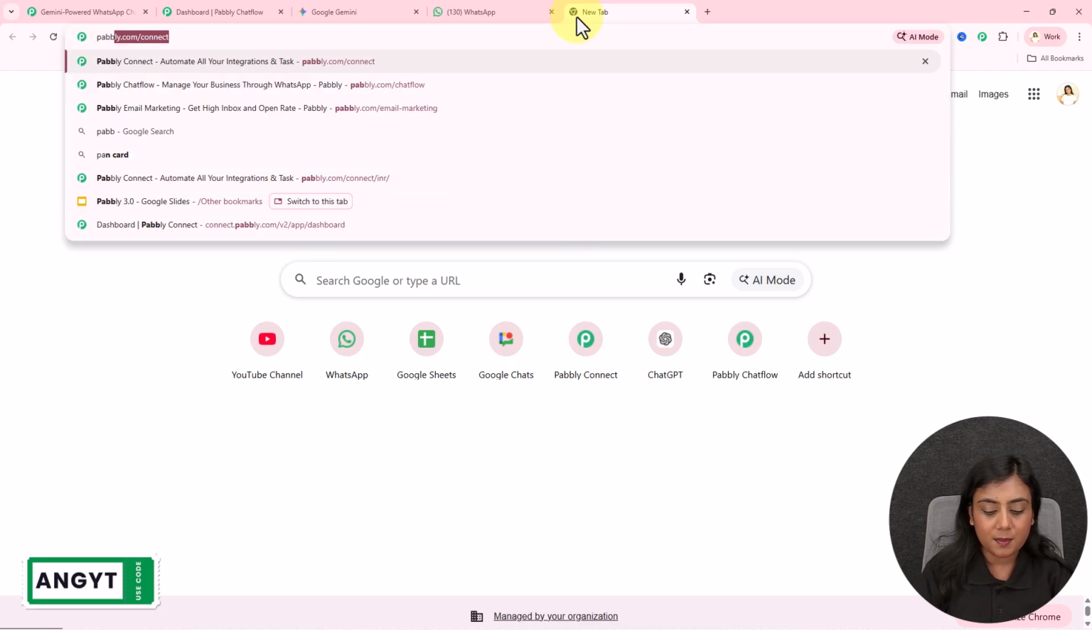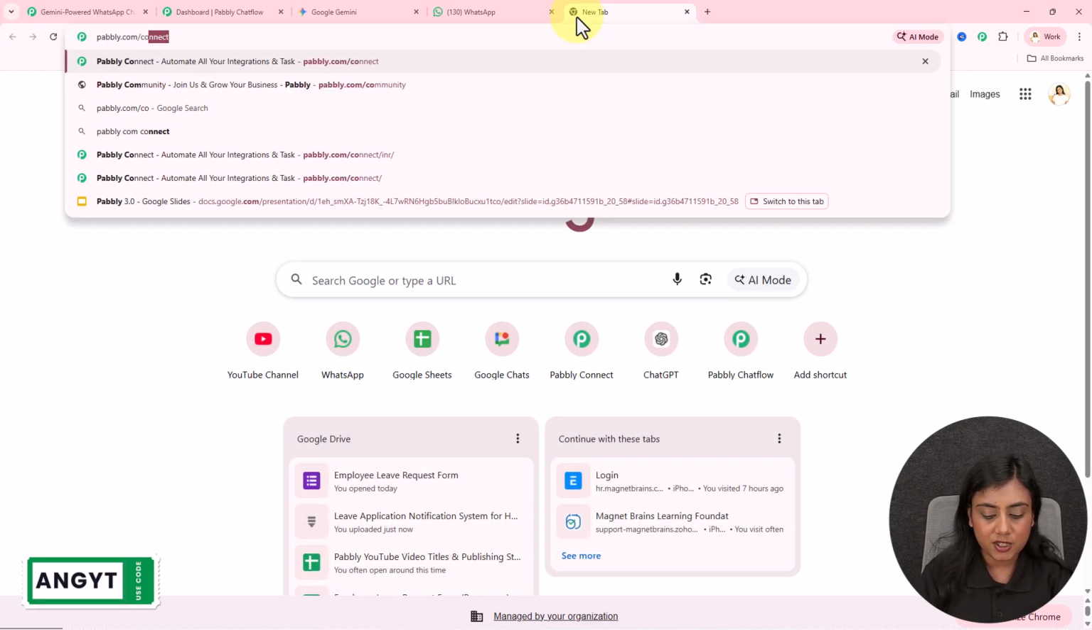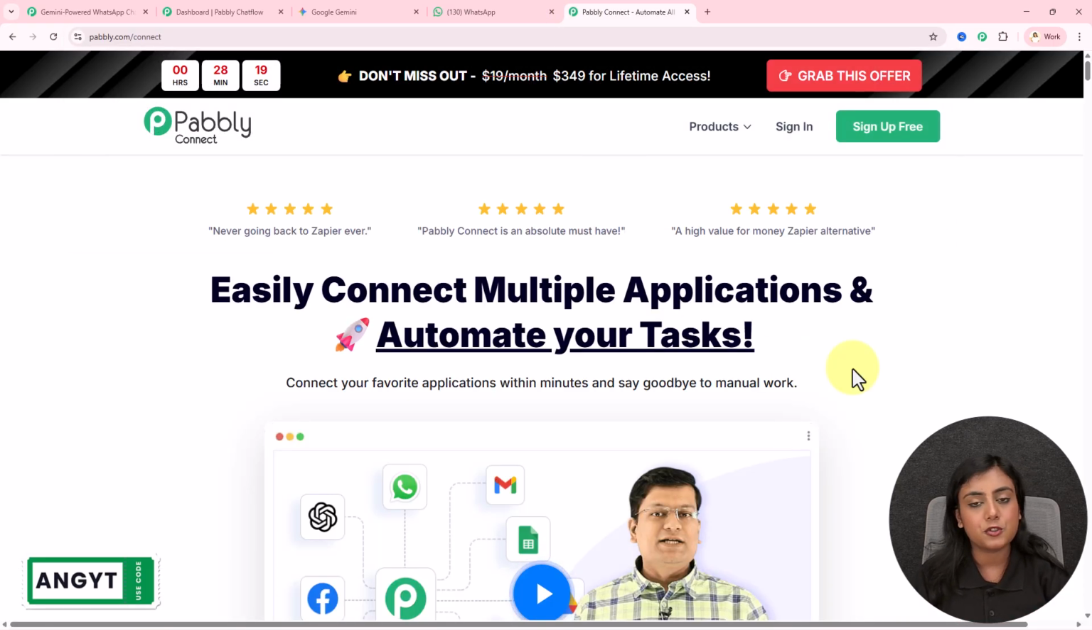Simply open a new tab and search for pabbly.com/connect, and Pabbly Connect's landing page is going to appear in front of you, where you will find two options: sign in or sign up for free. Now if you're a new user, logging in for the first time to create this amazing WhatsApp chatbot, sign up for free from here. You can test out this bot for absolutely no cost. Yes, you can create this WhatsApp chatbot for free right away if you sign up for free.